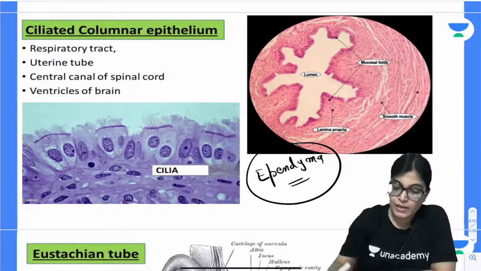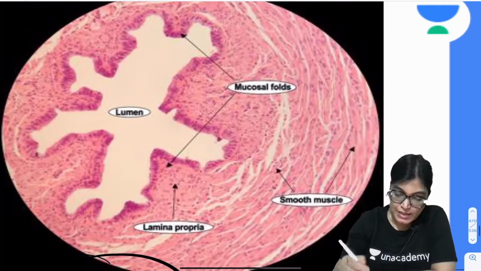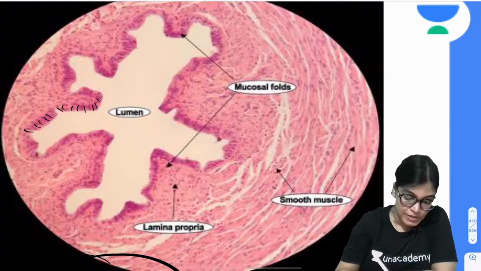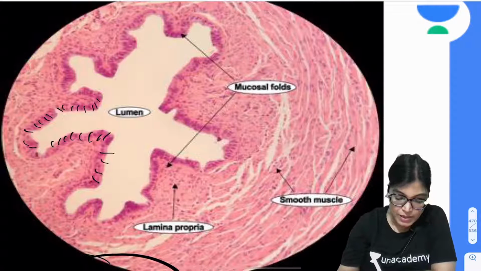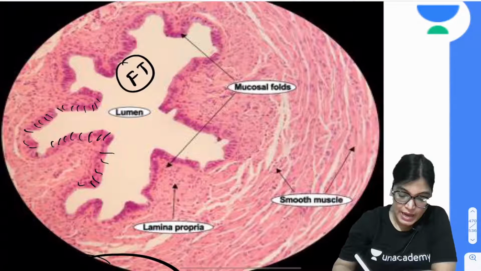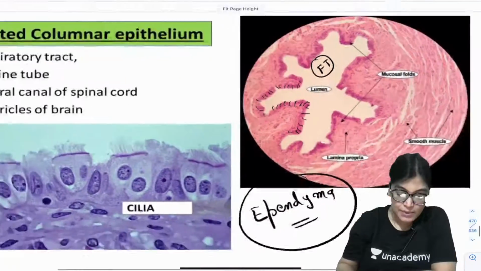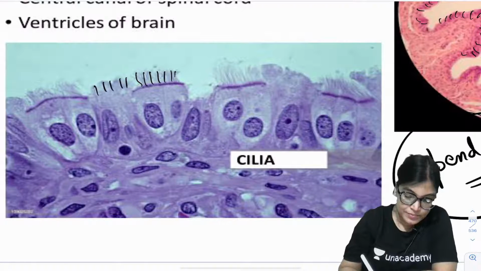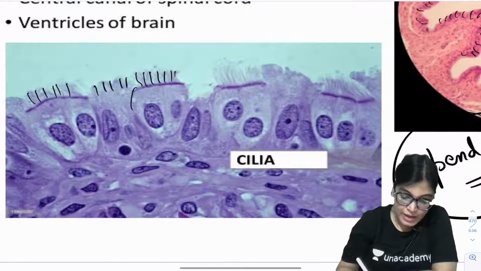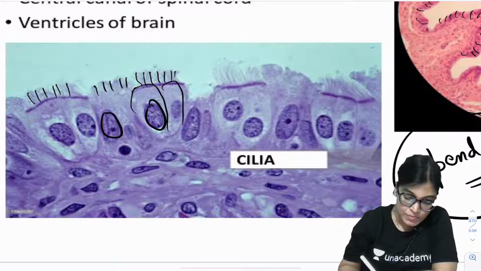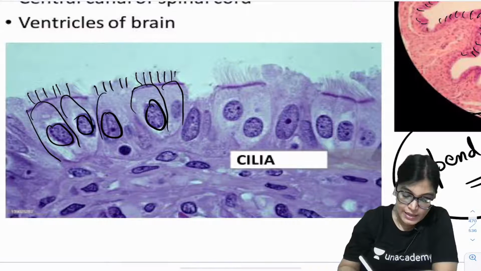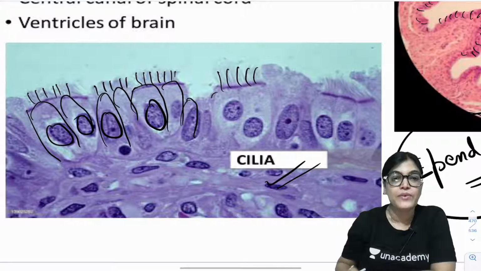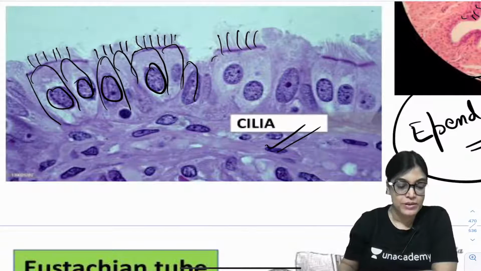Okay. So here you can see this star-shaped lumen, mucosal fold, and this epithelium which you are seeing is the ciliated columnar epithelium. This is a slide of fallopian tube and this is the ciliated columnar epithelium. Another example is the respiratory epithelium, where you can see these projections are cilia. This is columnar epithelium, the nucleus is towards the basal aspect, and this is again seen in the ventricles of the brain and in respiratory epithelium. Cilia are very nicely seen. This is an enlarged view where you can clearly appreciate the cilia.